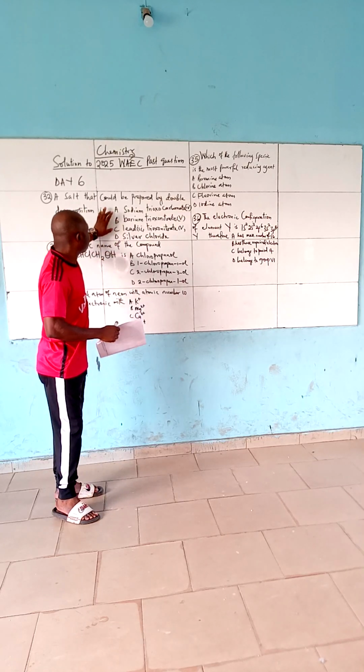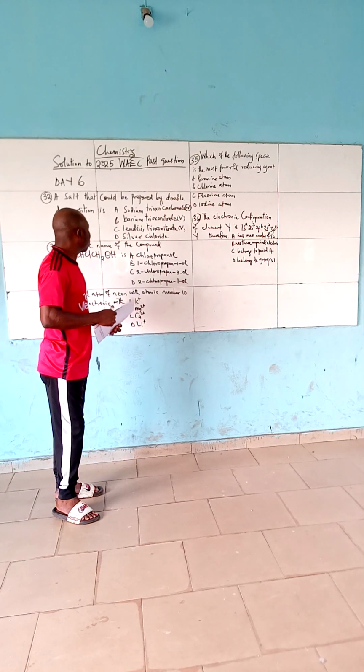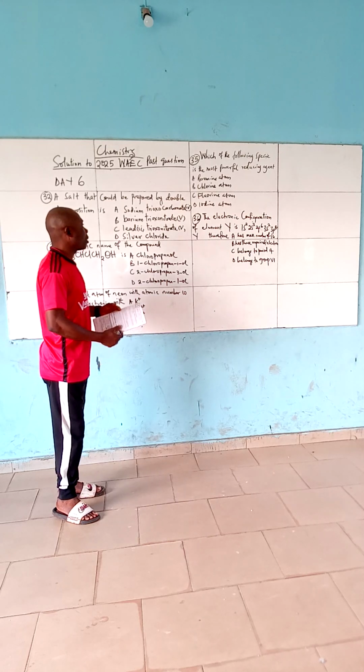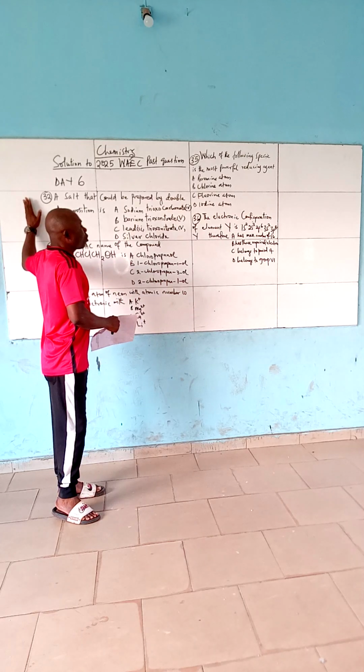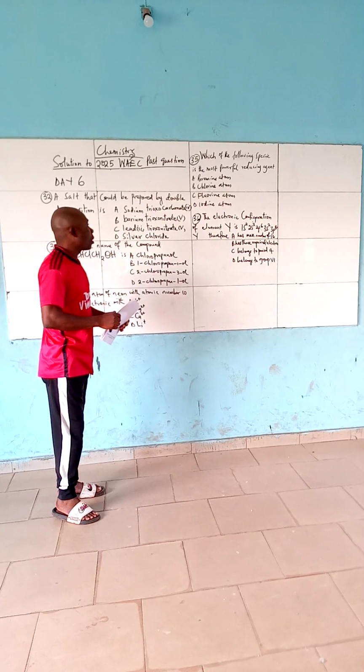Now, for you to get the correct option of this question, you need to know that there are two methods of preparing salts: methods of preparing soluble salts and methods of preparing insoluble salts.